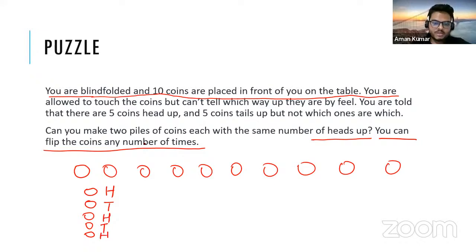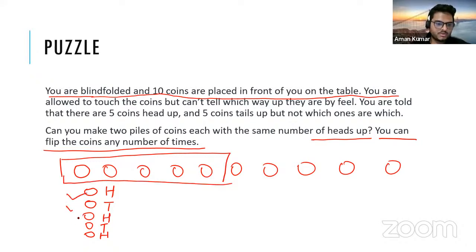And let's say these 5 I took now, and this is the initial situation of these. So if I have taken, let's say, 1, 2, 3 heads, then obviously in this other one there will be only 2 heads. Give me some idea, guys.